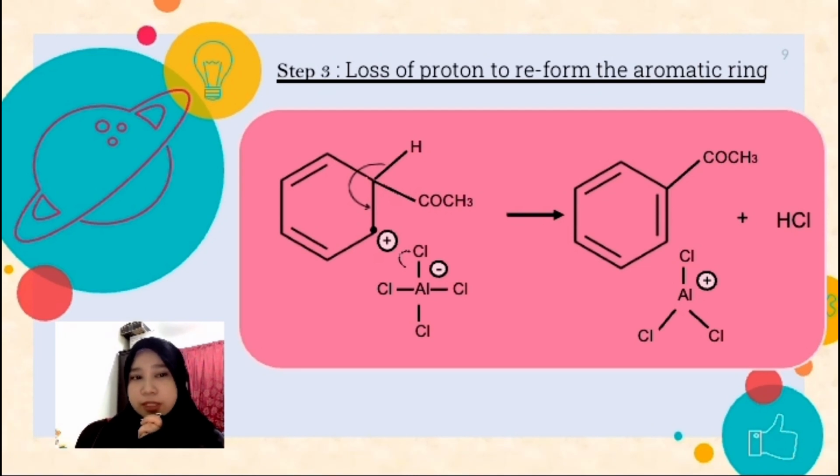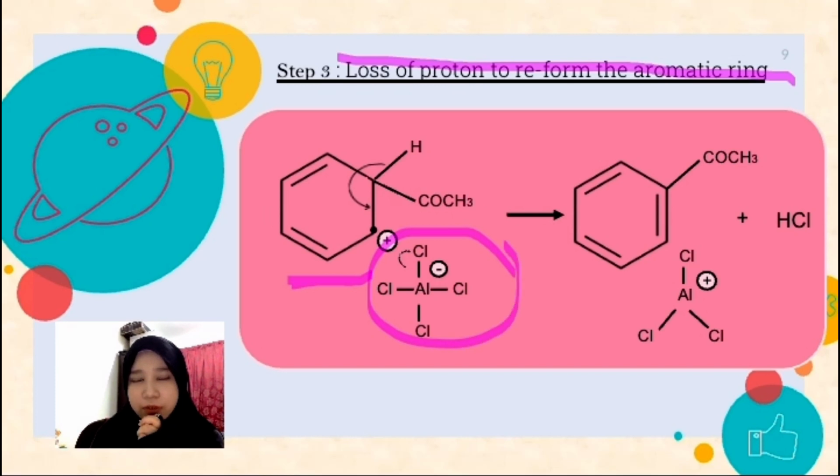Okay, so the third step is loss of proton to reform the aromatic ring. Firstly, we use the first resonance structure in step 2 just now and the structure of AlCl4- in step 1.